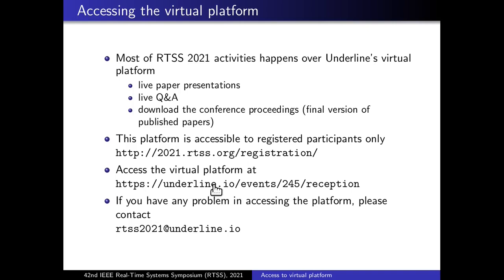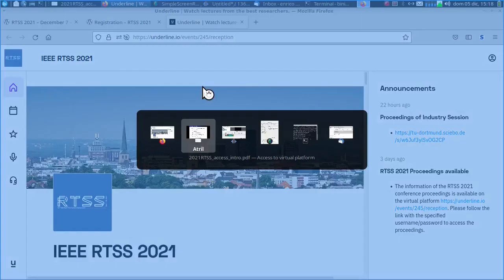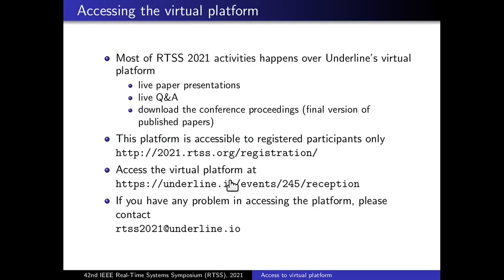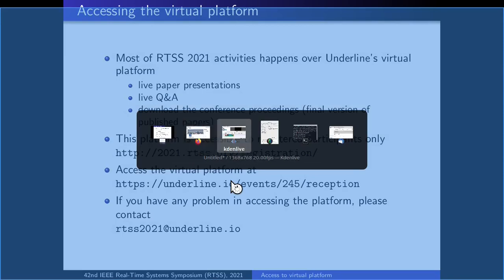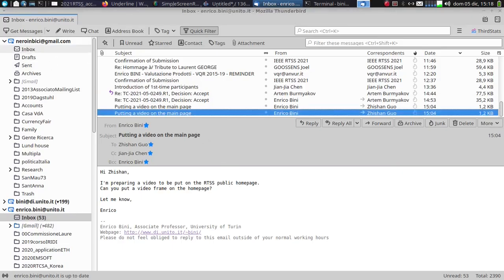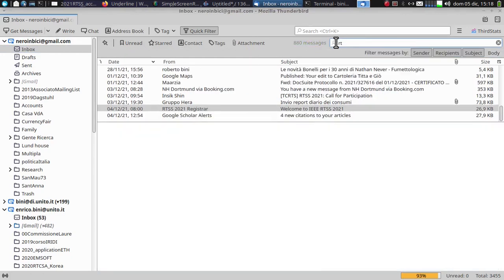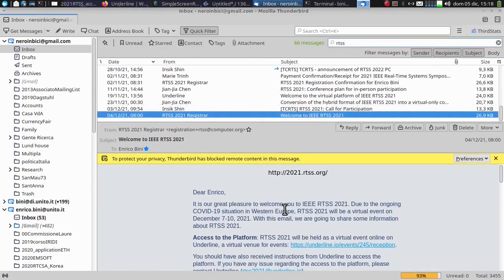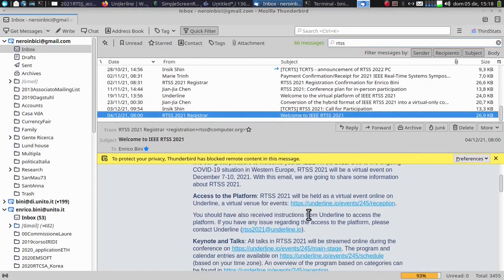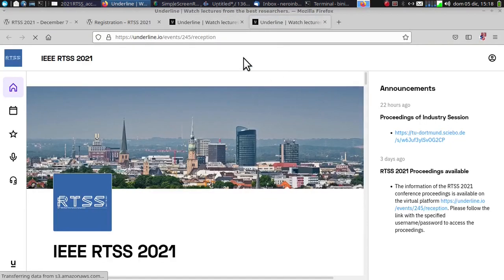To access the platform, you can click here. If you don't remember this link, when you registered you probably got an email from RTSS telling you to write to this email, which has the same address. You can click here too, it doesn't matter, it's the same.